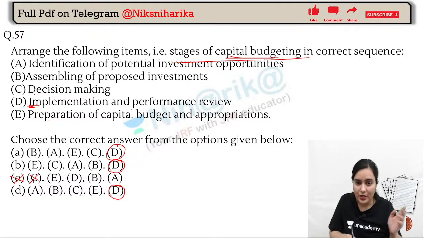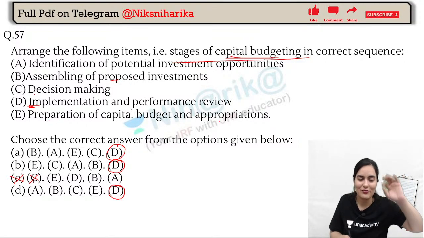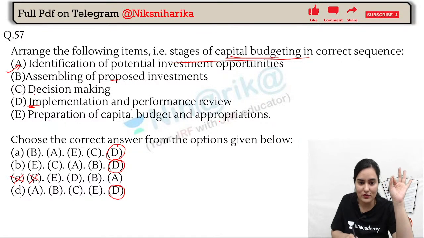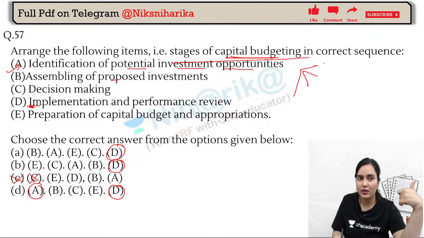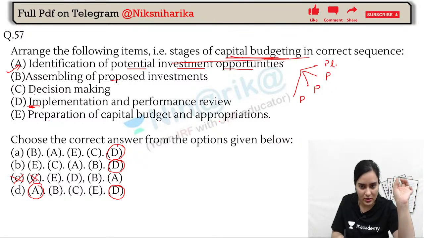Can we start with preparation of capital budget and appropriation, or assembling of proposed investment, or identification? First, identification. First, we will identify the potential investment opportunities, which opportunities are present, whether we have to invest in this plant or this project, because capital budgeting decision is a long term decision, it is an irreversible decision.